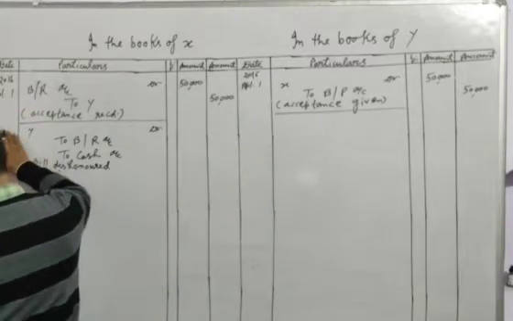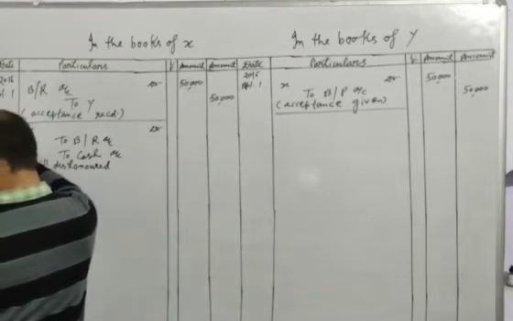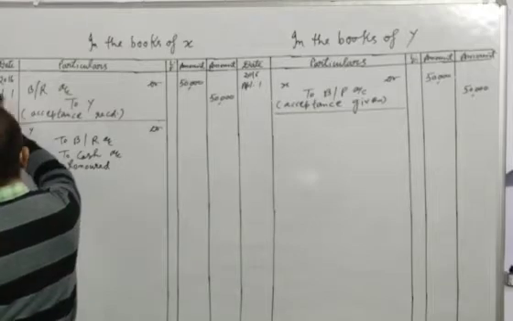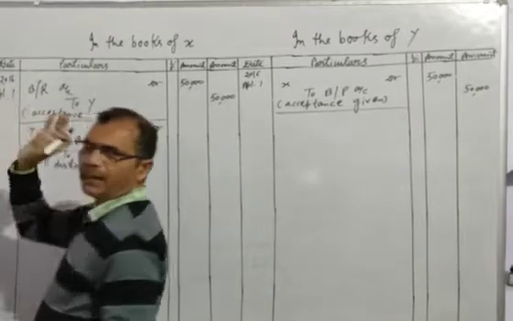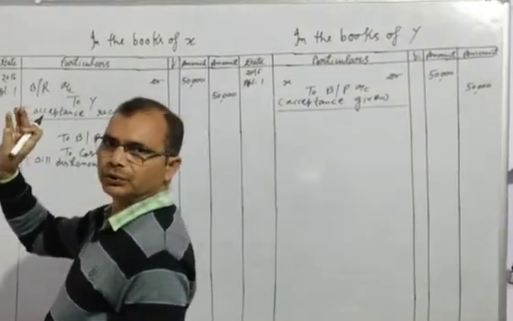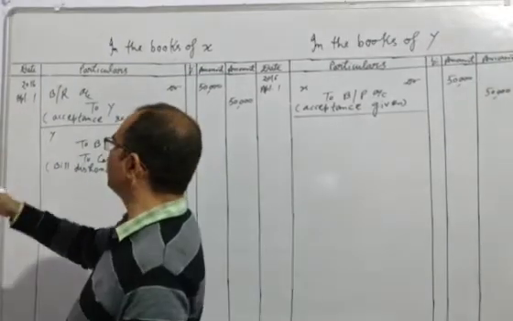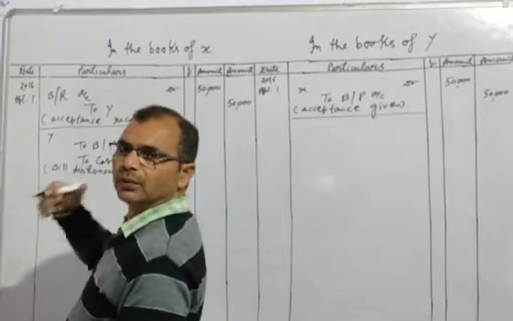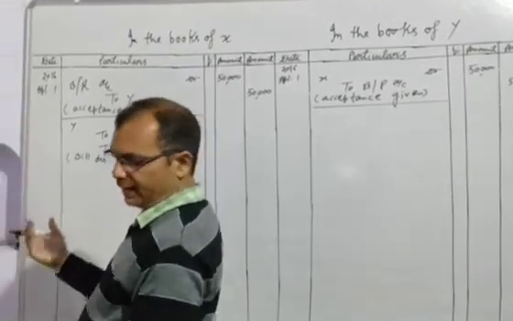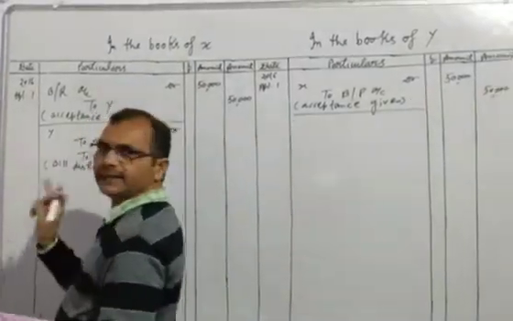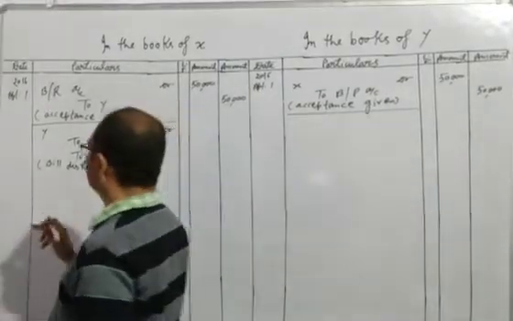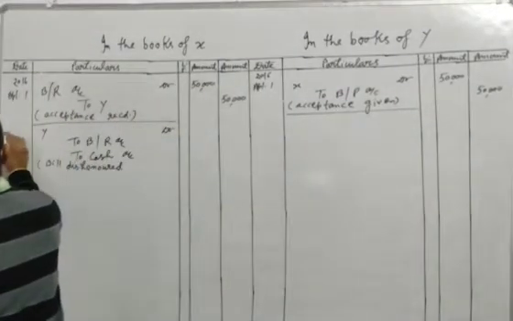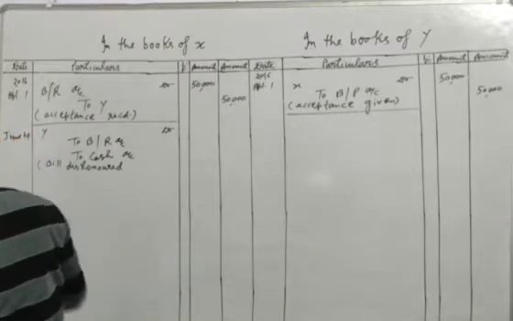So what will be the due date? The bill was of 2 months, from 1st April, May, June. First from 1st April to 1st May, 1 month. From 1 May to 1 June, and after that we will add 3 days of grace. So the maturity date will come June 4.